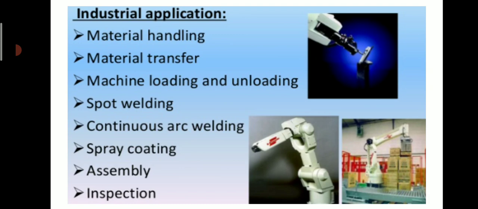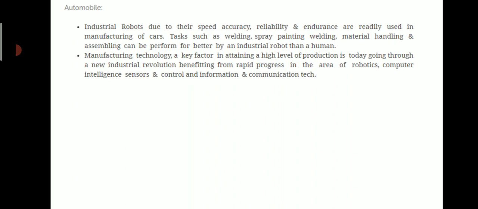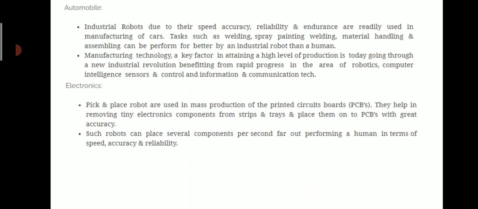Material handling: robots are used in material transfer, machine loading and unloading, spot welding or other types of welding, continuous arc welding, spray coating, assembly and inspection. You can also find applications of robots in automobiles. Industrial robots, due to their speed, accuracy, reliability and endurance, are readily used in the manufacturing of cars. Tasks such as welding, spray painting, material handling and assembling can be performed far better by an industrial robot than a human.